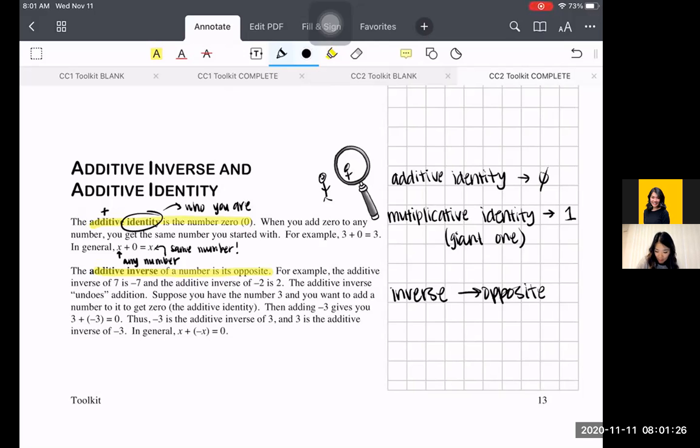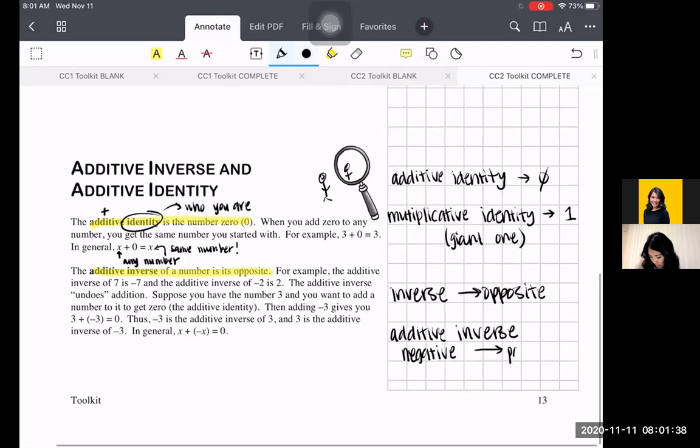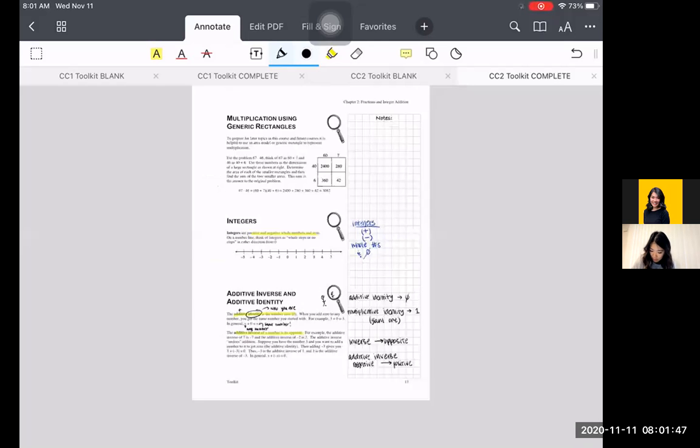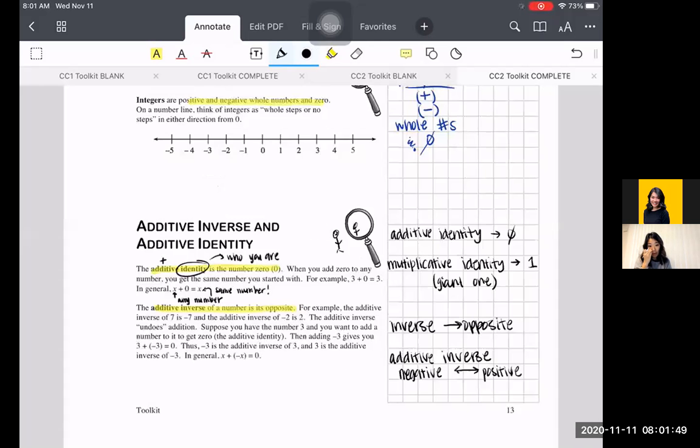So we're going to keep additive inverse: if you have a negative, it's now the positive, and it goes both ways. I'm going to write the arrow going back and forth.